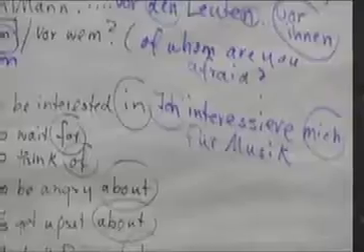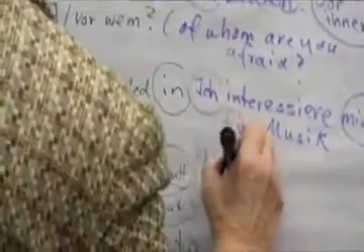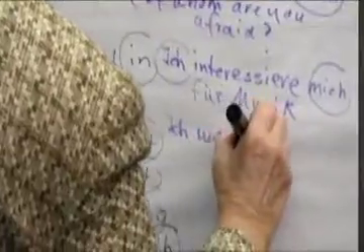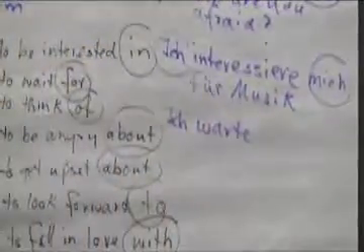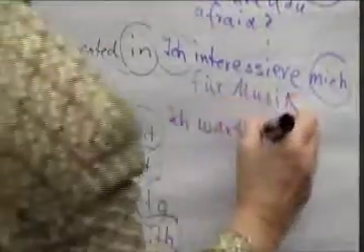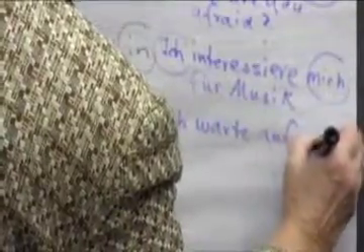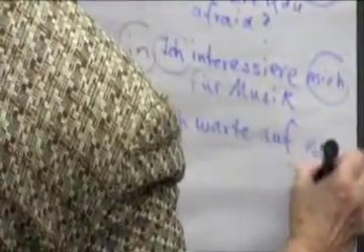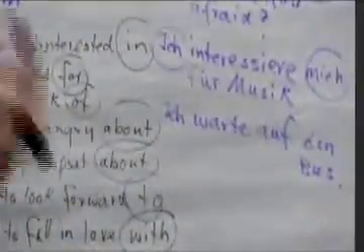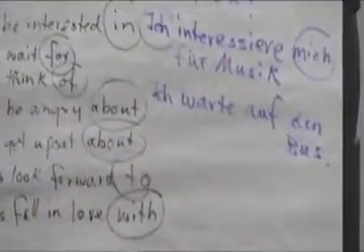Alright. How would you say you're waiting for the bus? Ich warte. How do you say for? Auf, correct. Auf, and we know it's an accusative preposition in this instance. Auf den Bus. Ich warte auf den Bus. I'm waiting for the bus.